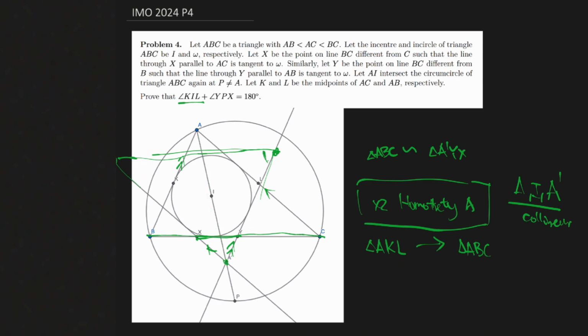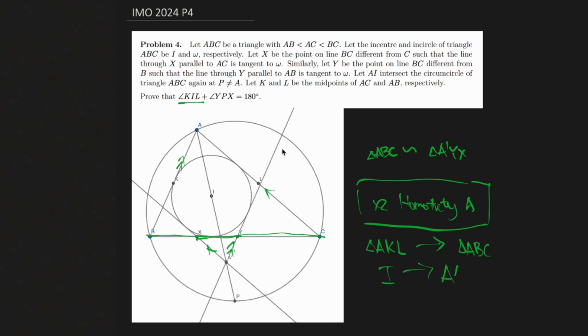So let me undo all this and write down our final conclusion here, which is that we've proved that A, I, A prime are collinear, and we've also proved that this ratio is indeed 1 to 2. So we know that I will go to A prime under this homothety at A. And so we don't need this collinear part anymore, since the homothety already implies it.